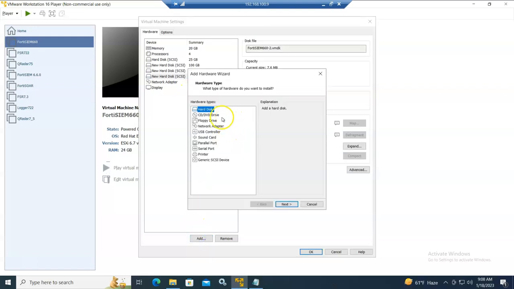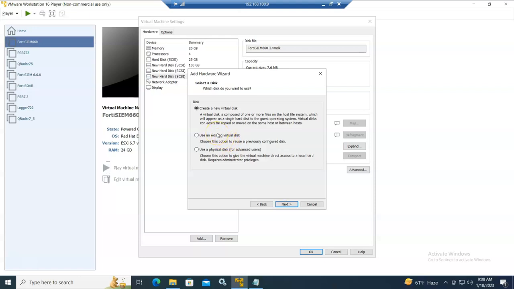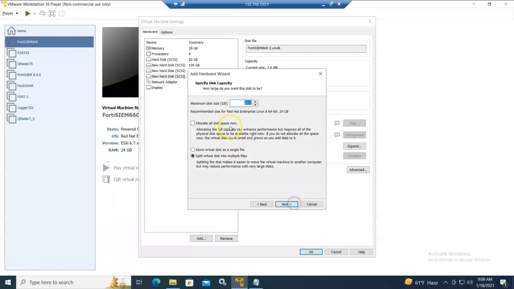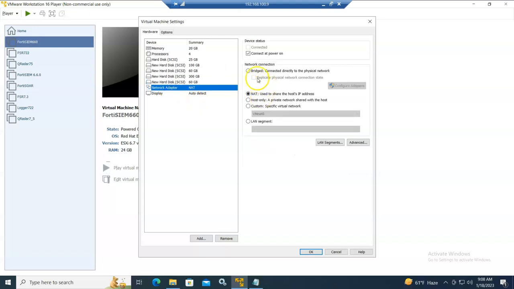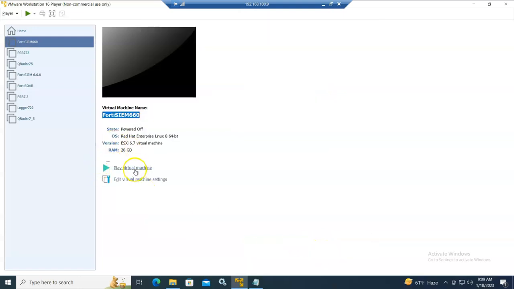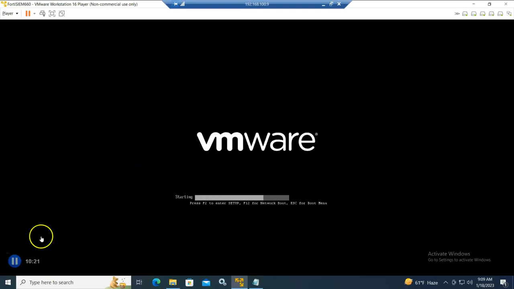Okay, so the last one, as I said, will be hard disk SCSI, and it will be 300 as we said. Okay, so now we have the layout ready. I'll just change my network connection to be bridged. Okay, what else? Everything seems fine. So now I'm ready to start the virtual machine. So we can see now the machine is booting up.